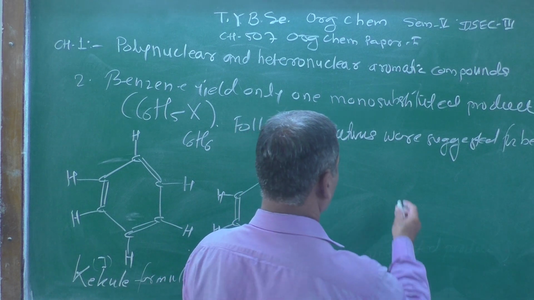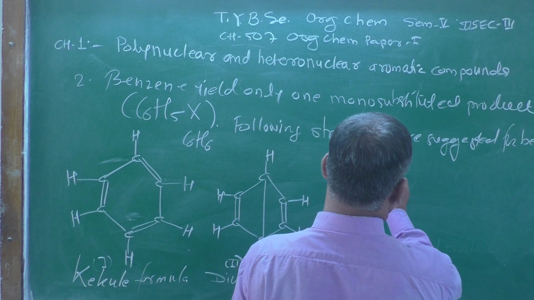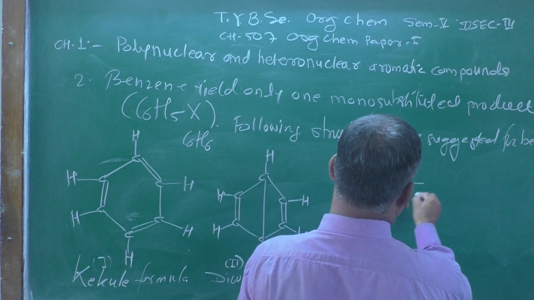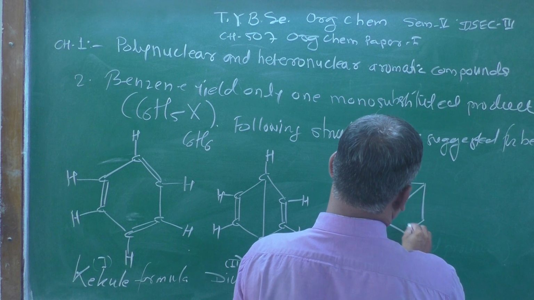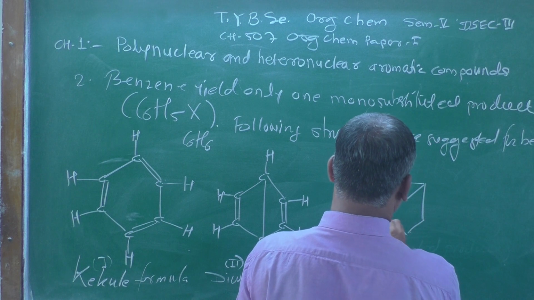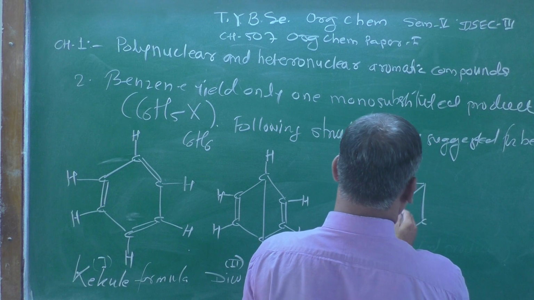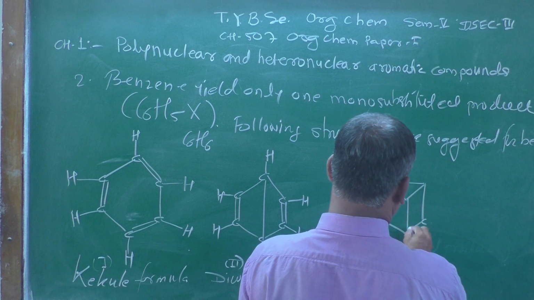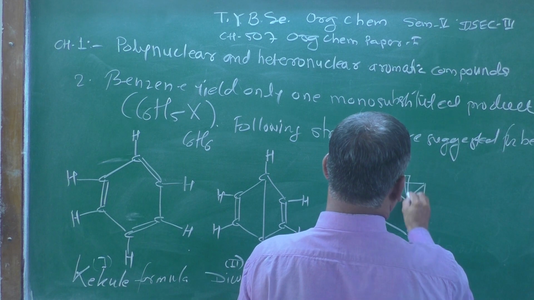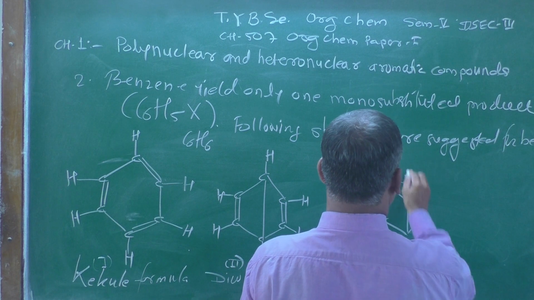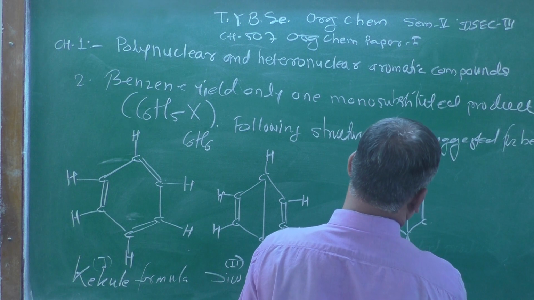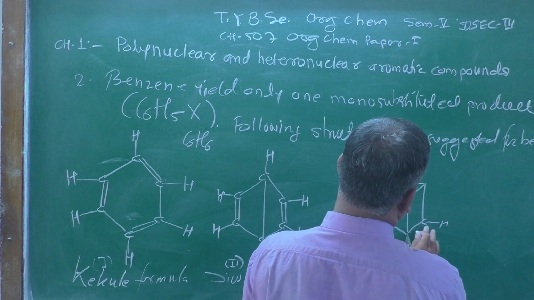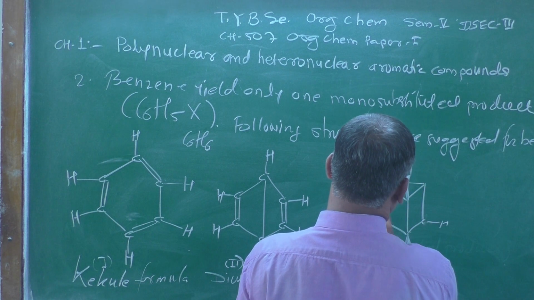Now let's see another structure which is drawn here like this. Here we show the carbon atoms like this. Here one of the hydrogen atoms is coming out of the plane, here another hydrogen atom is shown above the plane, and the rest of the hydrogens are shown like this.